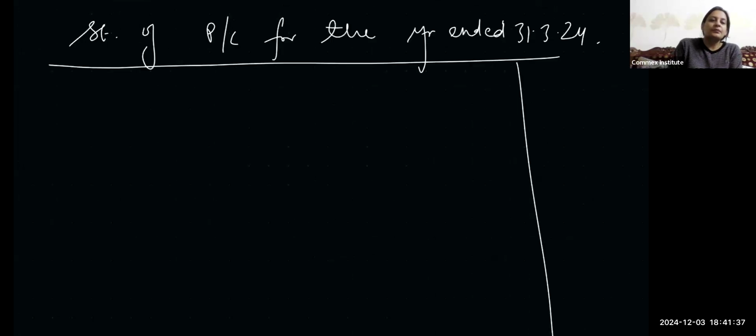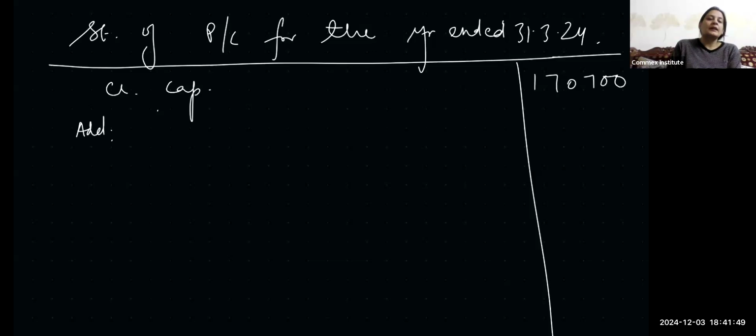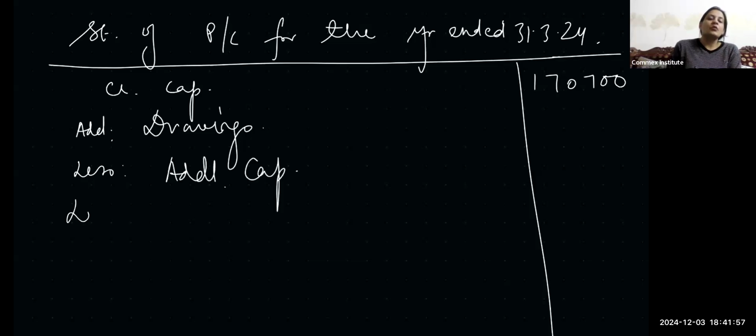We start with the closing capital, which we just got, 1,70,700 from our statement of affairs, the balancing figure. To that, we add back the drawings and less additional capital, less the opening capital, will give us the profit or loss earned during the year.